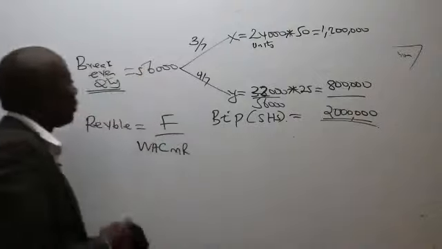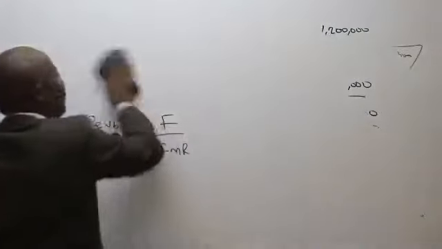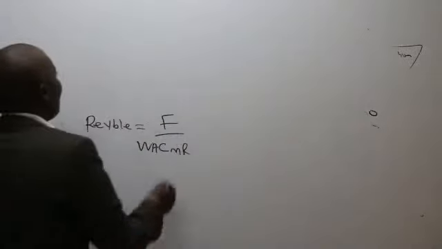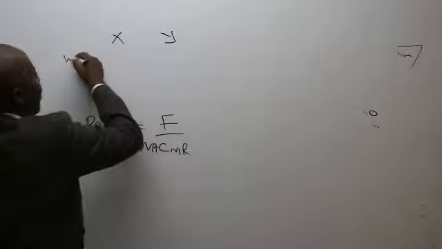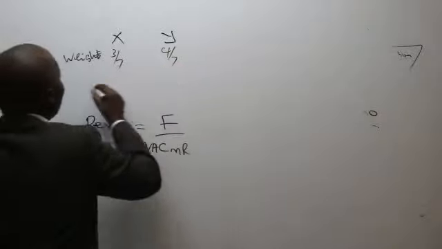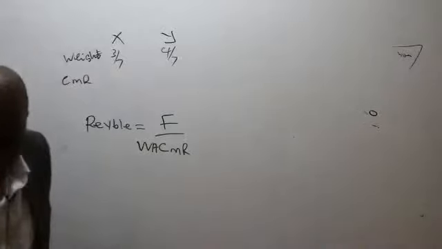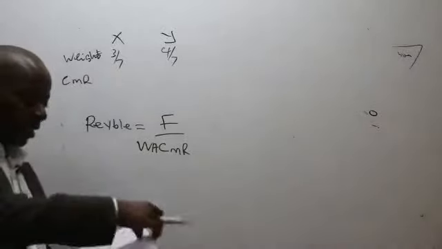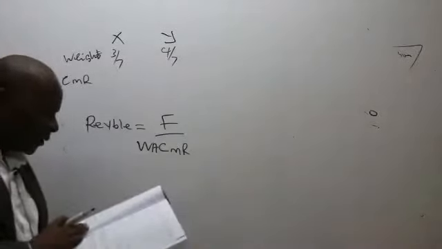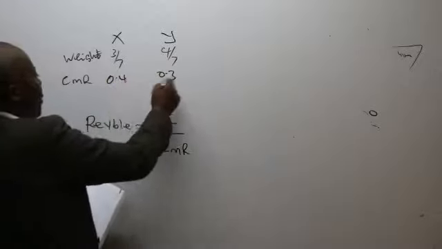Now, ladies and gentlemen, remember there are things that you're supposed to know. Remember, this examiner had given us the weights. So we have the two products, X and Y. We have the weights here, 3 and 4 over 7, and they had given us the CMRs or the CS ratios for the two products: 40% and 30%, 0.4 and 0.3.